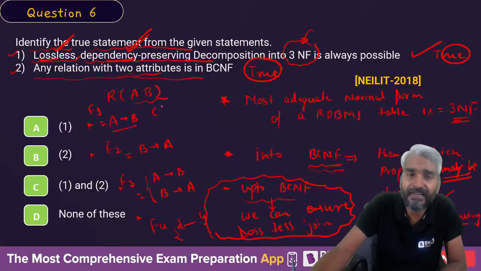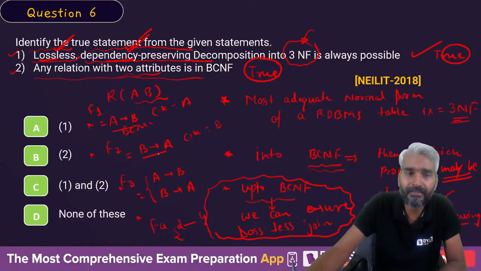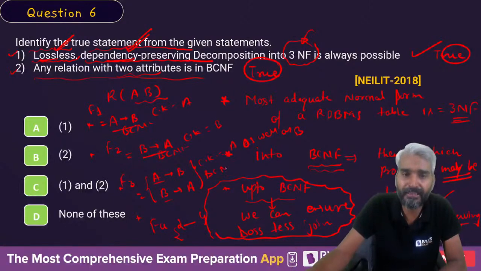If A implies B is the FD set, then the candidate key is A and this is in BCNF. If B implies A is the FD set, then the candidate key is B and this is in BCNF. If both hold, then the candidate keys are A as well as B. Both are super keys, therefore it is in BCNF.